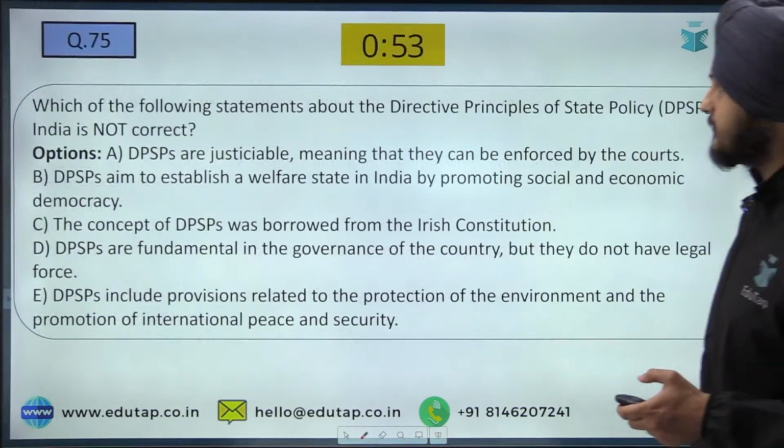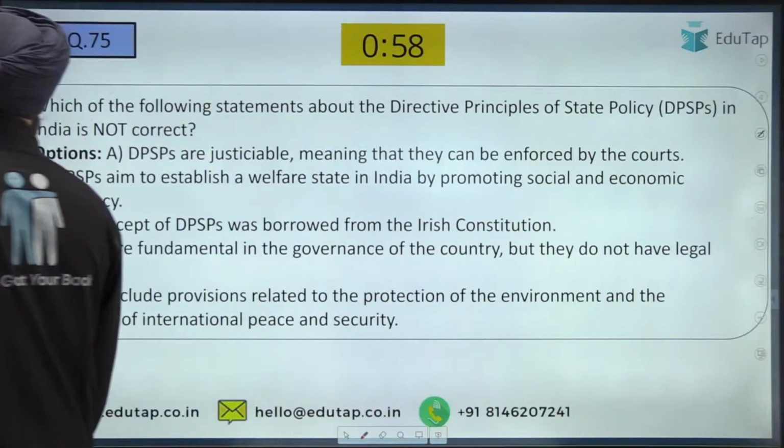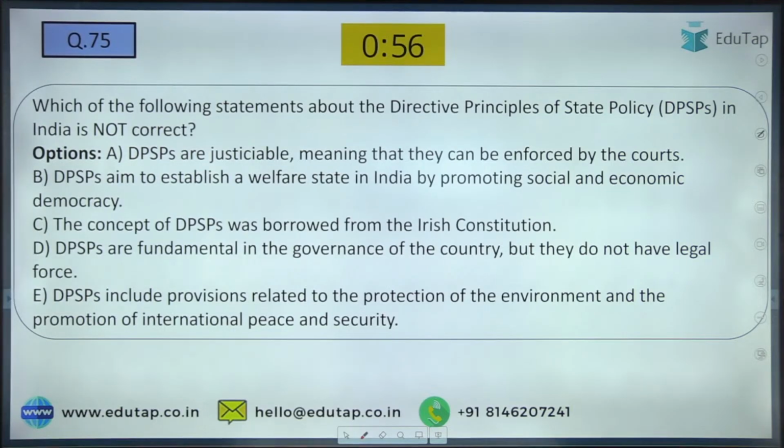Now the question number 75, which is regarding the DPSPs, Directive Principles of State Policy. Which of the following about the DPSP in India is not correct?